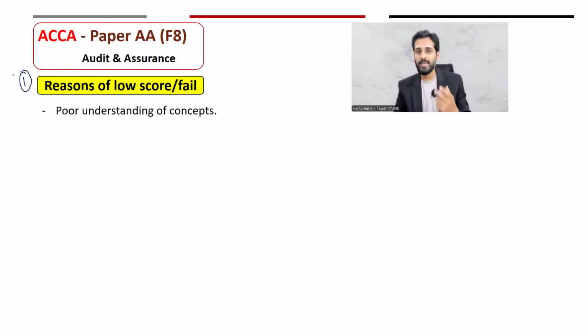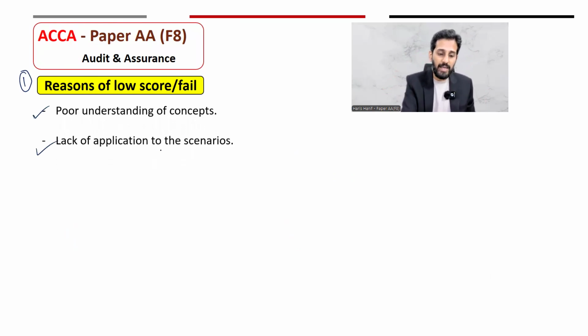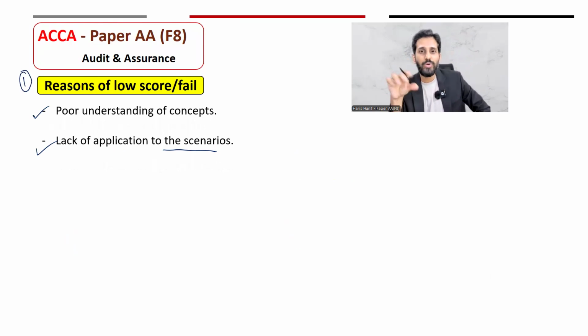Number one, poor understanding of the concepts. Some of the students mix up the concept of test of controls and substantive, which should not be the case. Number two, lack of application to the scenarios. Most of the students memorize the procedures and write them in the exam. If the requirement is generic, it may be a coincidence that your memorized points fit the requirement, but when it comes to the long scenario, you need to relate the procedures with the given case study. So there is a lack of application to the scenarios of the auditing standards and the audit procedures.